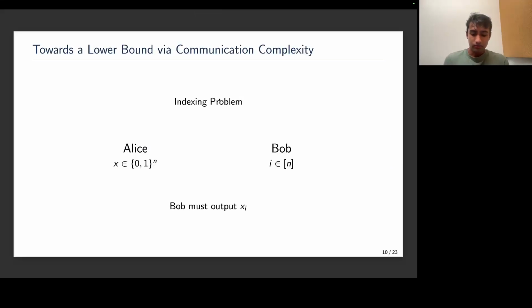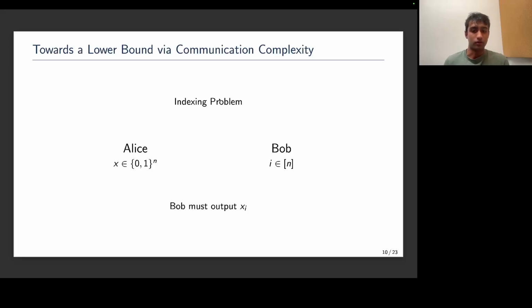And so for the remainder of the talk, I'm going to go through some directions that you might naturally try, and ultimately the directions that we chose to use to get the result. When we want to show dynamic streaming lower bounds, a natural approach is to come up with a suitable communication problem and reduce from it.